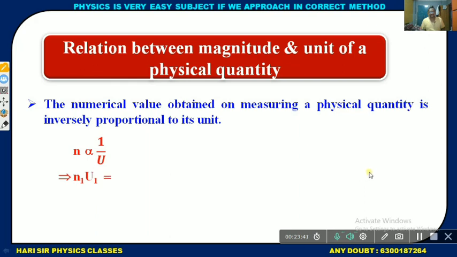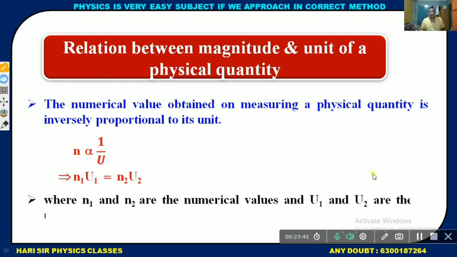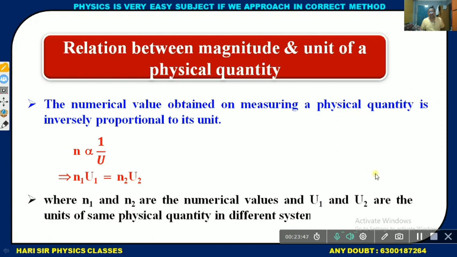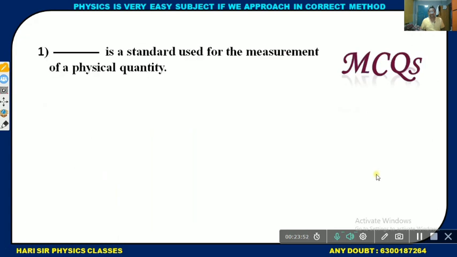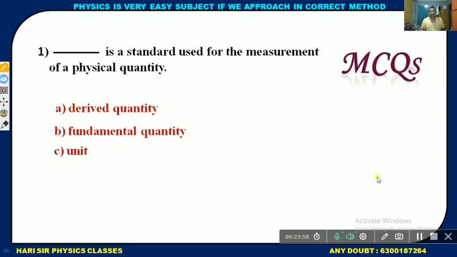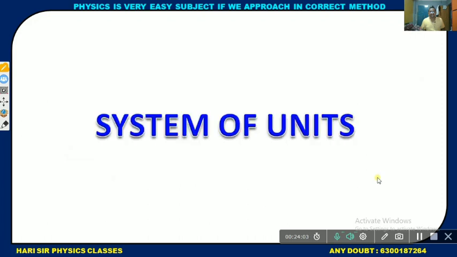So n1 u1 equals n2 u2, where n1 and n2 are the numerical values and u1 and u2 are the units of the same physical quantity in different systems. Unit is the standard used for measuring a physical quantity: derived quantity, fundamental quantity, unit, and system of units.